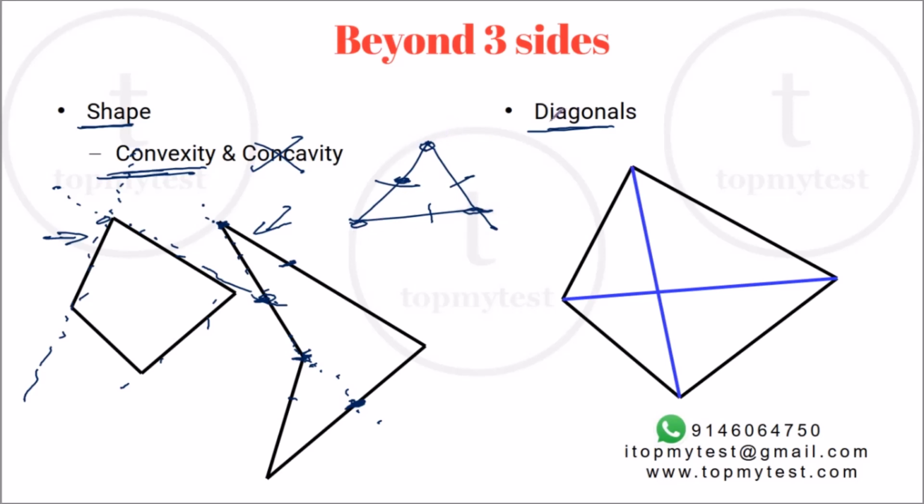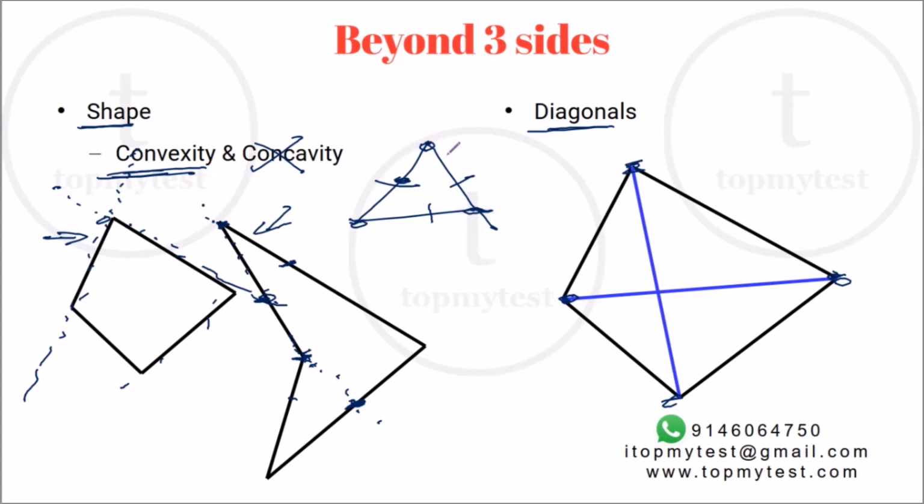Whereas in this case, this is a quadrilateral, a four-sided figure. Besides the edges, you can have two additional lines which are not the edges of the figure, but they also connect the corners of the figure. These lines are called the diagonals of a polygon.